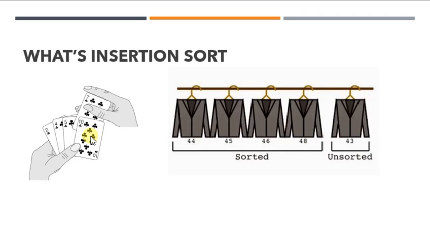Similarly, you might have observed how tailors arrange the shirts in a cupboard. They always keep them in a sorted order of size. Thus, to insert a new shirt at the right position, what does he do? He compares the sizes, moves the shirts backwards, and finally he inserts or keeps this shirt in its exact position, right? So in both examples, what did we observe? Yes, we were inserting an element from an unsorted part into the sorted part.